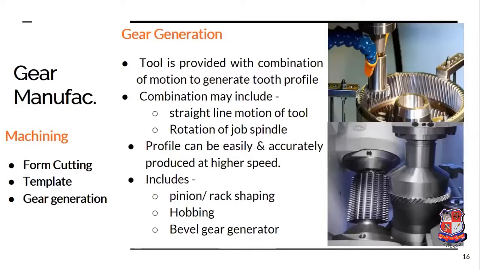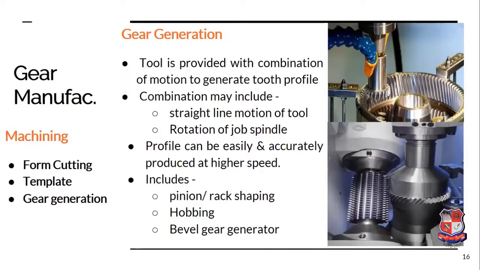Then the second method is the gear generation process. The gear generation process is the process in which the gear tooth space, that is the space between the two teeth, is generated. Now here in this case, there are two types of the gear in mesh. Actually, the two parts which are kept in mesh with each other just as a meshing gear.